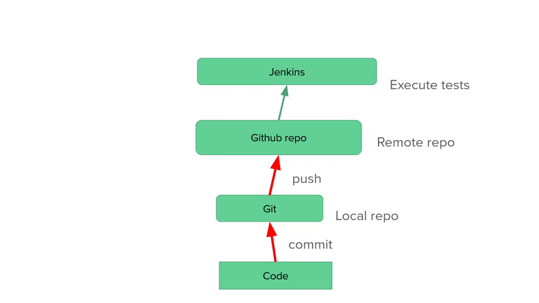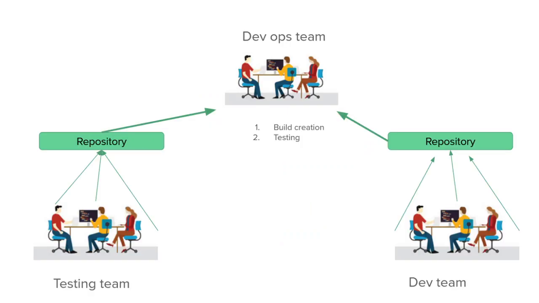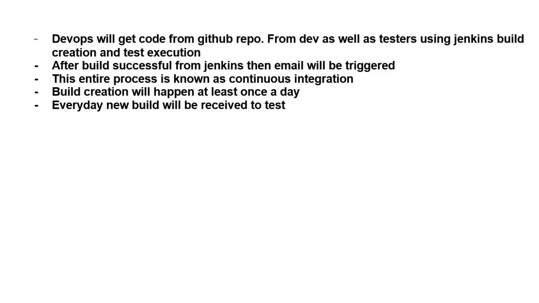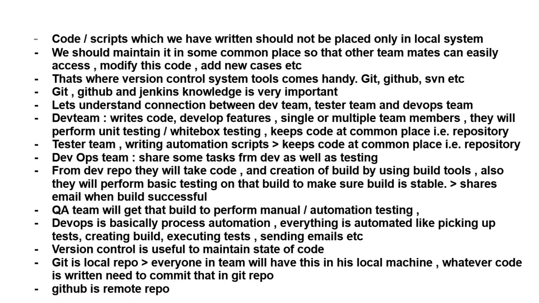So let's revise one more time. So far we have seen the code scripts which we have written. We should not keep that code in our local system only. We should maintain a common place so that other teammates can easily access that code, modify it, and add new test cases, etc. That's where the version control system comes into the picture.